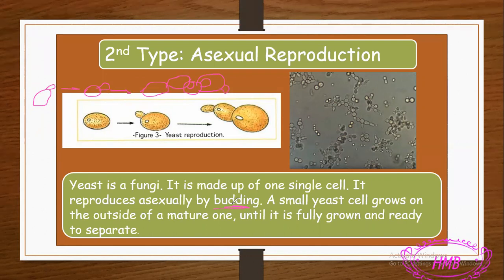In this process, I didn't say that I have a sperm, nor ovule, nor male, nor female. I just said I have one yeast or one living thing. That means one parent is enough to give me many living things. As a result, because I have only one, and from this one parent, many living things are coming. So the many new living things, they are identical to the parent.